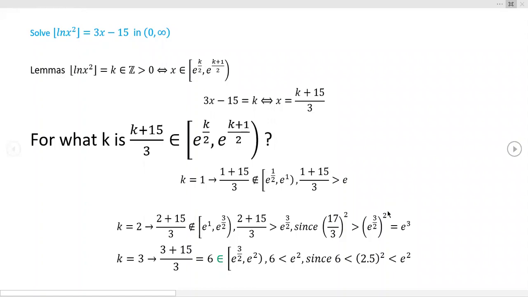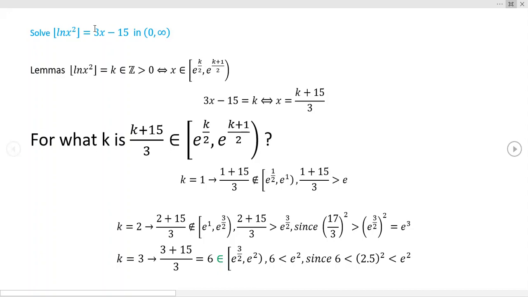Coming to you today with another floor equation. This time it involves a transcendental function, a function that doesn't have any algebraic solution. It's difficult to solve algebraically, basically. There's a more technical definition. But anyway, we have the floor of the natural log of x squared is equal to just a linear function.